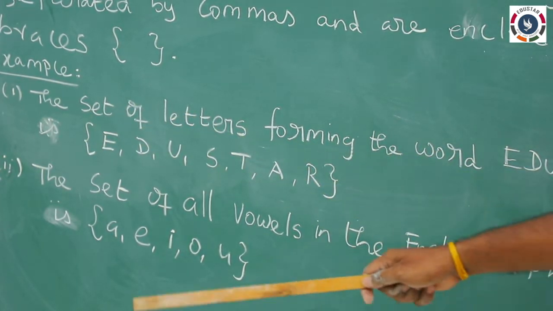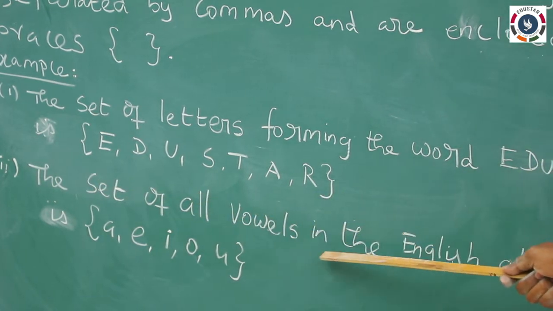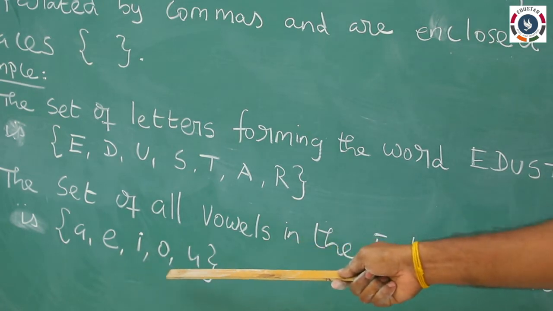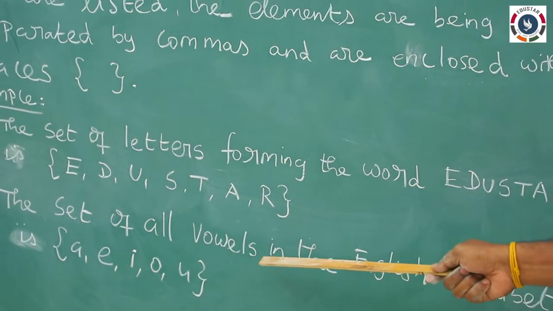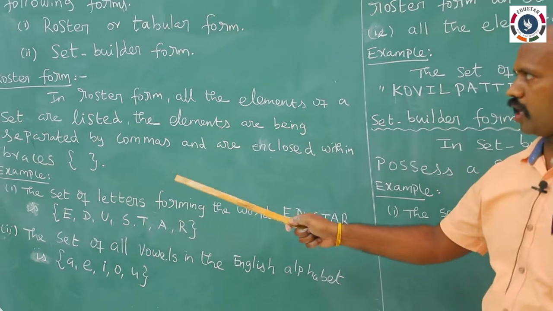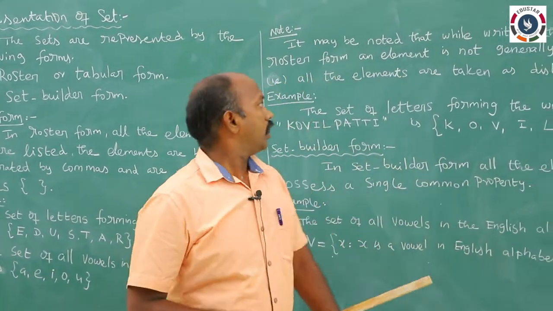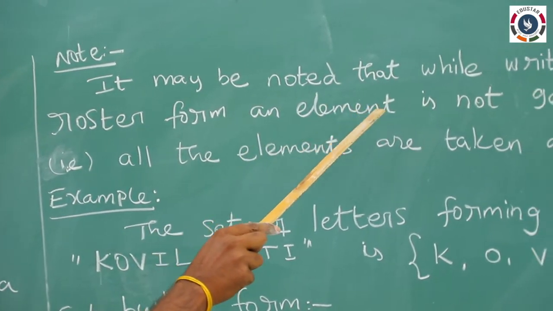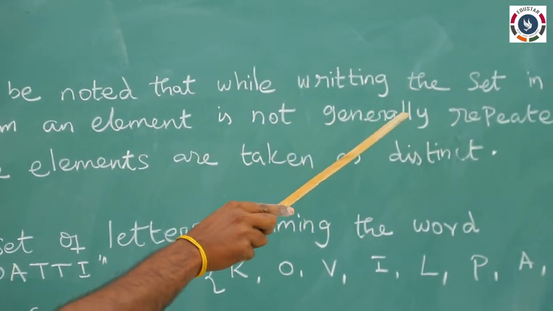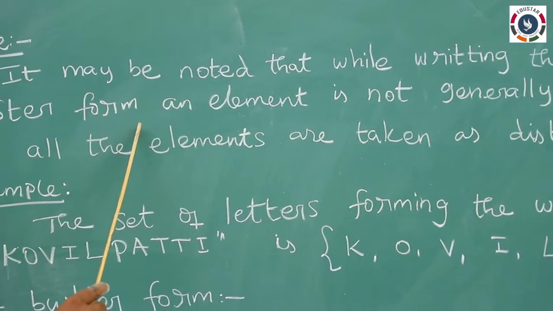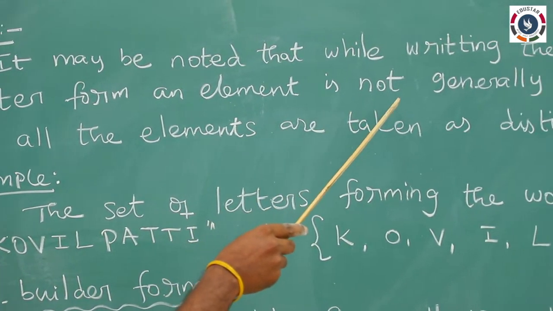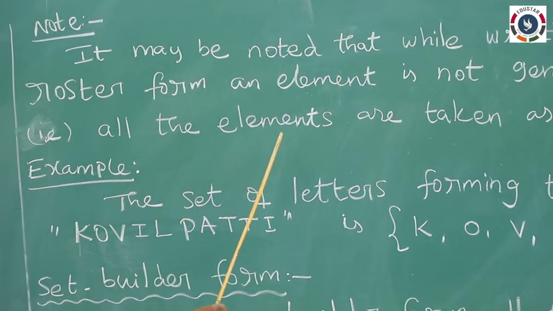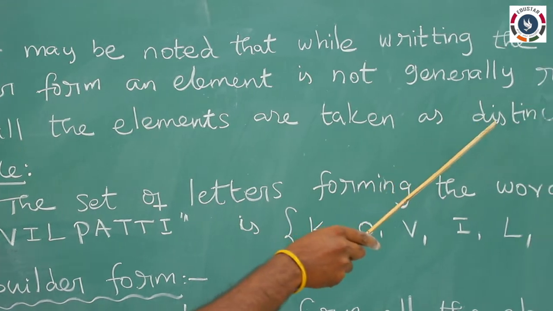The second example, the set of all vowels in the English alphabet is {A, E, I, O, U}. So, this is the roster or tabular form.